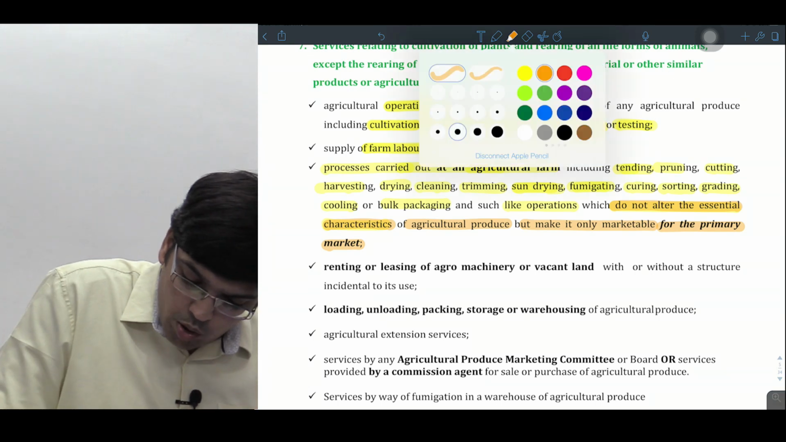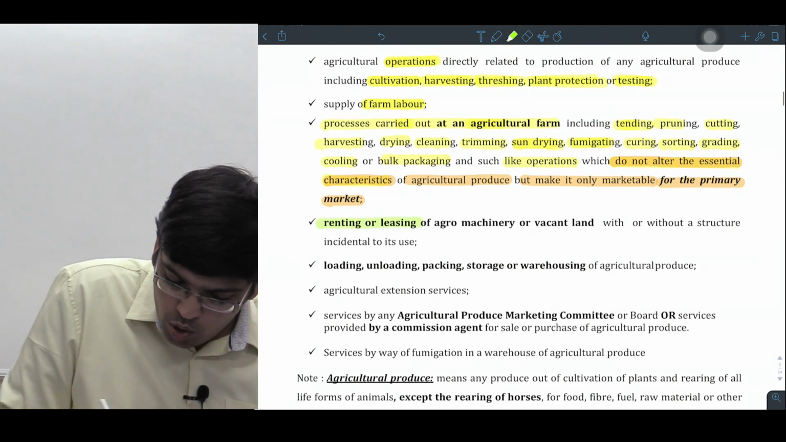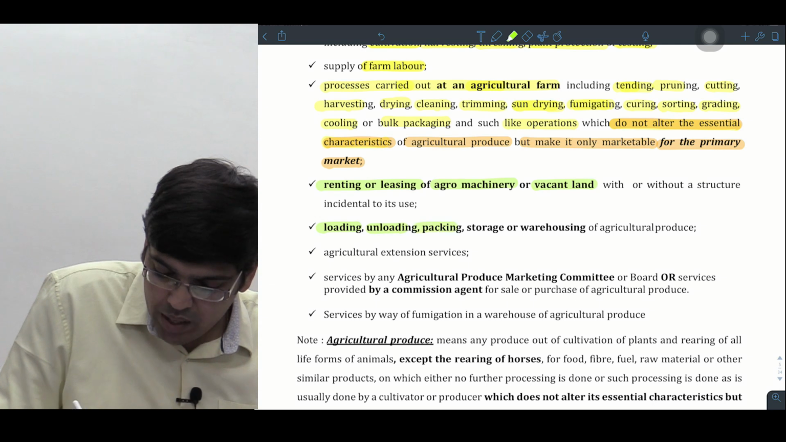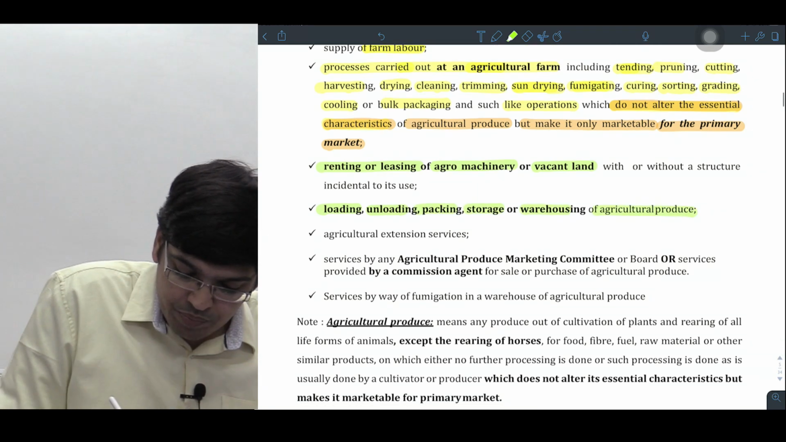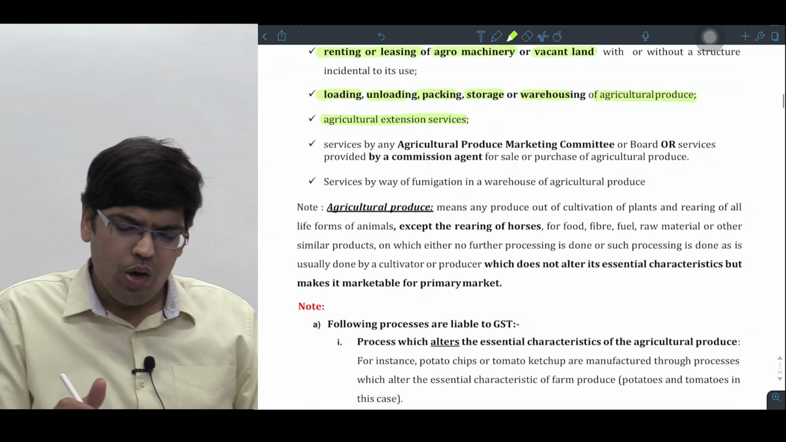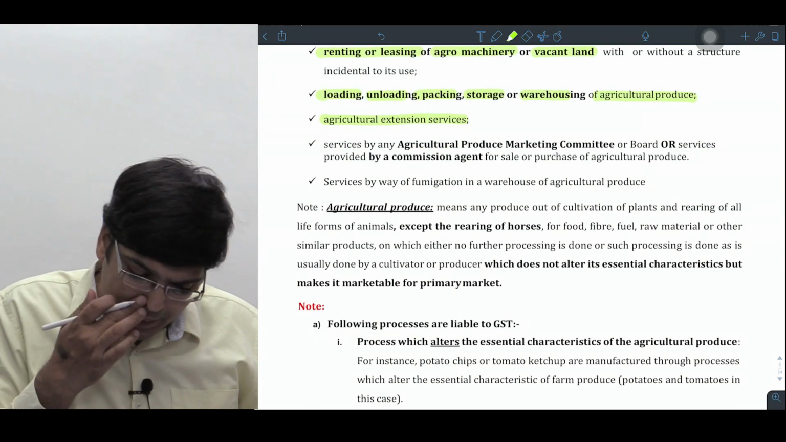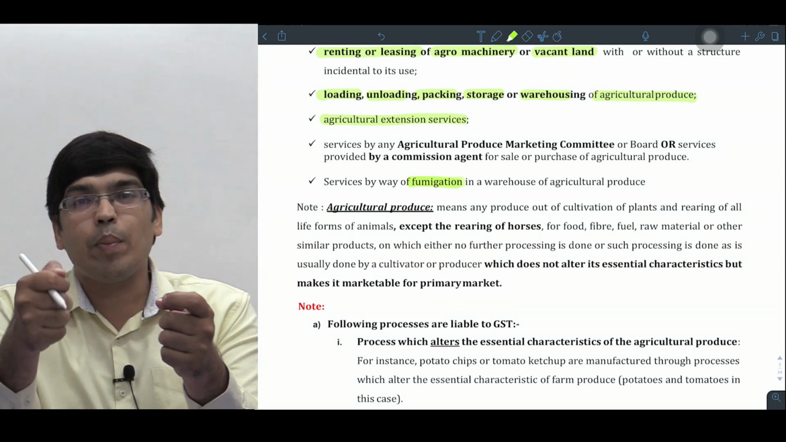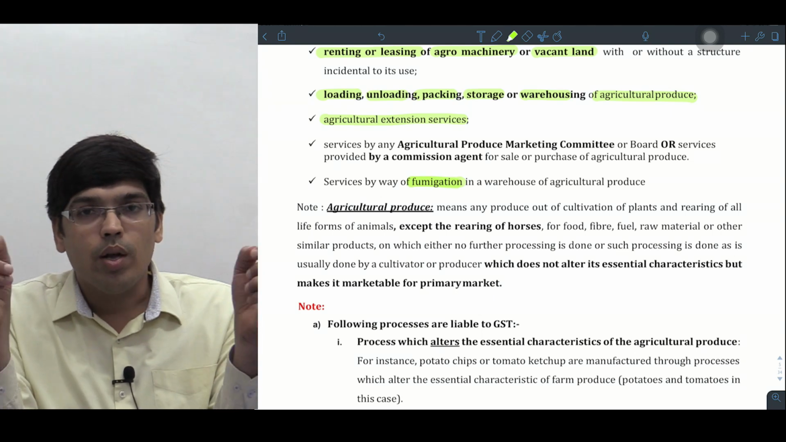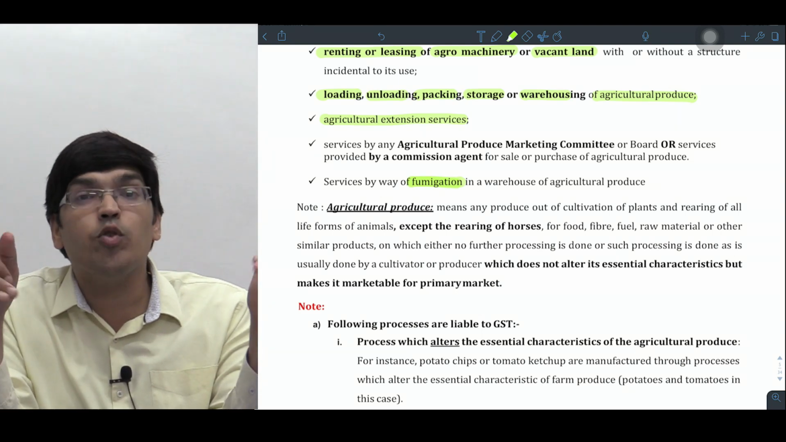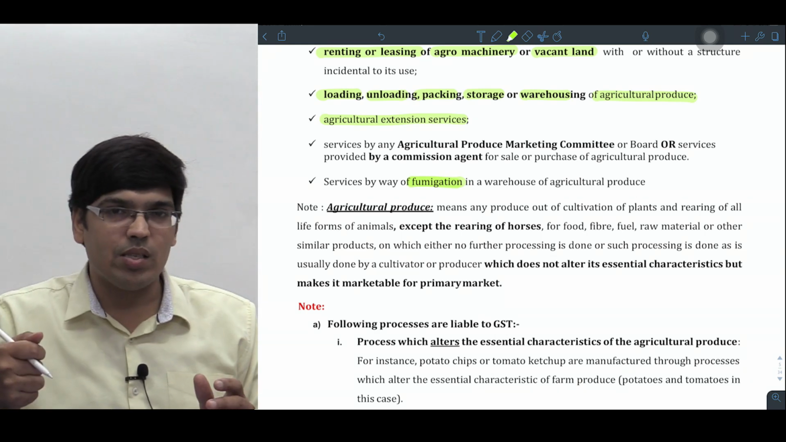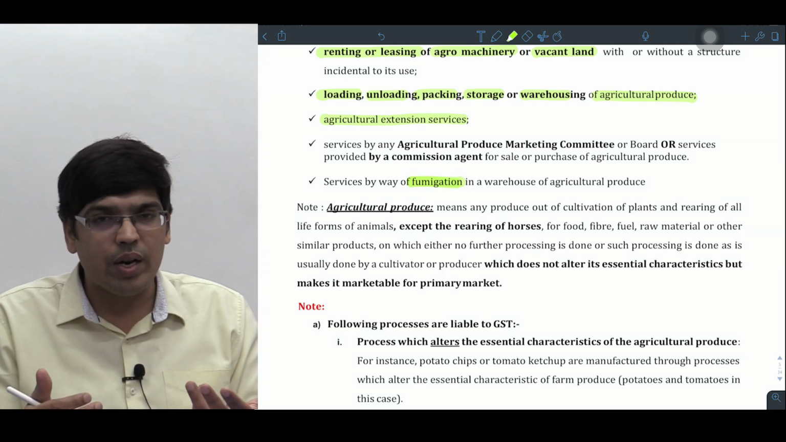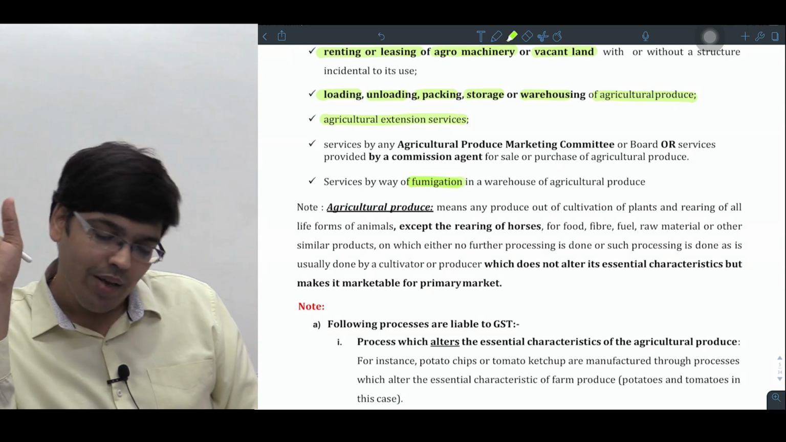Likewise activities also include renting or leasing of agro machinery, renting of vacant land, loading, unloading, packing, storing, warehousing of agriculture produce, agriculture extension services, etc. And there are many such services which are taken as exempt. So fumigation services. See, in a warehouse when they keep the produce, certain types of sprays or chemicals are sprayed on the produce. Those activities are nothing but fumigation services. They go to the godown and spray chemicals for better produce of the harvest, so those services are also taken as exempt services.